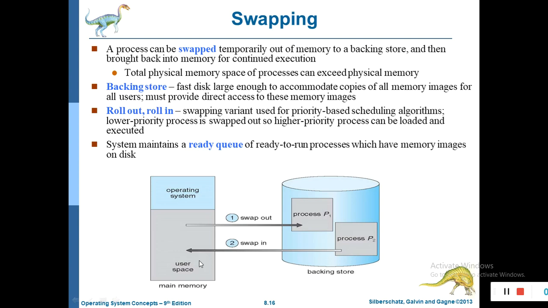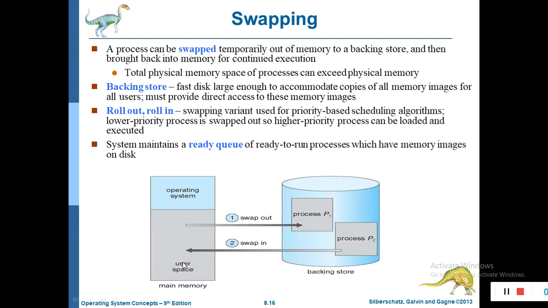In that case, if another process needs the main memory and the main memory is full, that process P1 needs to be sent to the backing store, and the new process will enter into the main memory and utilize that space, right? This is one example.